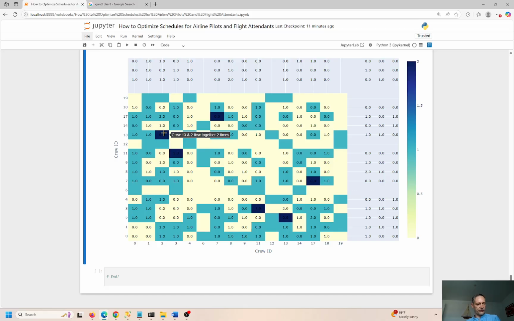You have different crews assigned to different flights, right? So that's it, guys. In a nutshell, that's how you can optimize the schedules for airline pilots and flight attendants. Again, minimizing the time between disembarking from one plane and embarking on the next flight, minimizing the time spent in the airport, the downtime, but giving enough time and flexibility to the crew to rest and relax a little bit.